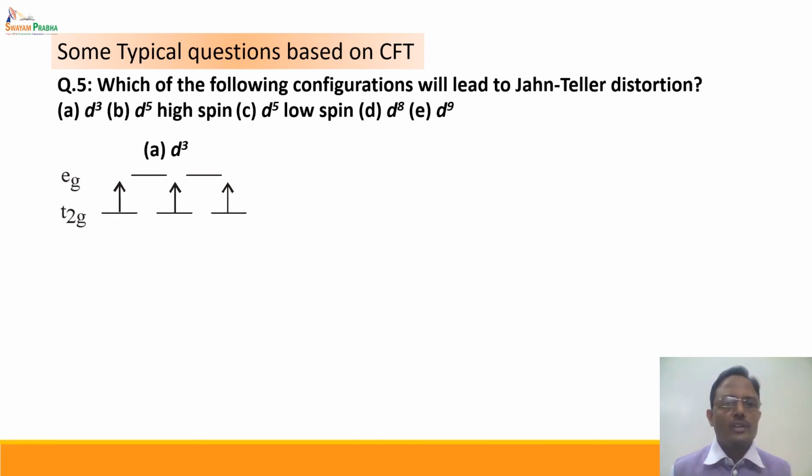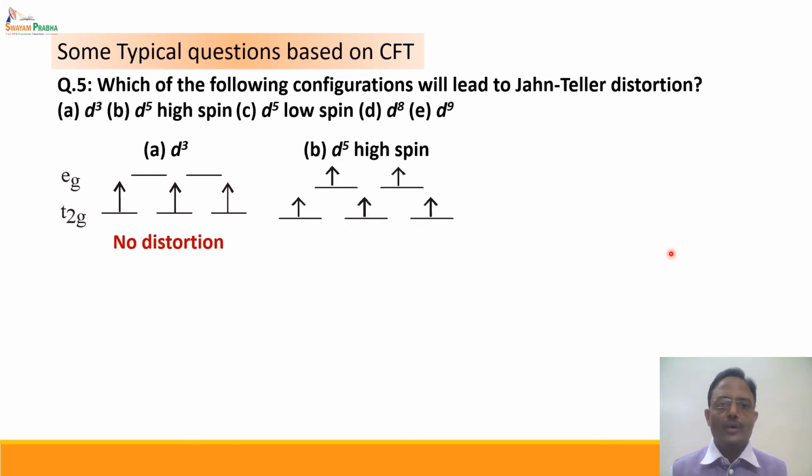Now let us see the first case, the d3 system. d3 has only one possible configuration, that is t2g3 and eg0. We can see that both t2g and eg are symmetrically filled, and if they are symmetrically filled, it is a no distortion condition. Coming to the d5 high spin state. In d5 high spin, t2g3 eg2 is the configuration. t2g is symmetrically filled with each orbital getting one electron. eg is also symmetrically filled with each orbital getting one electron, and hence this is also a no distortion condition.